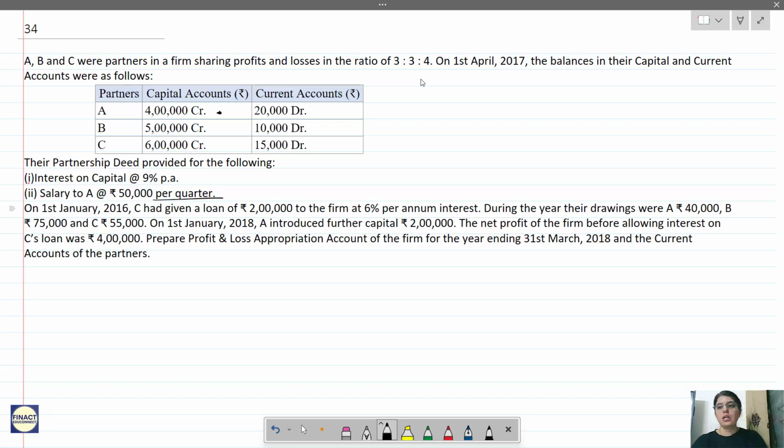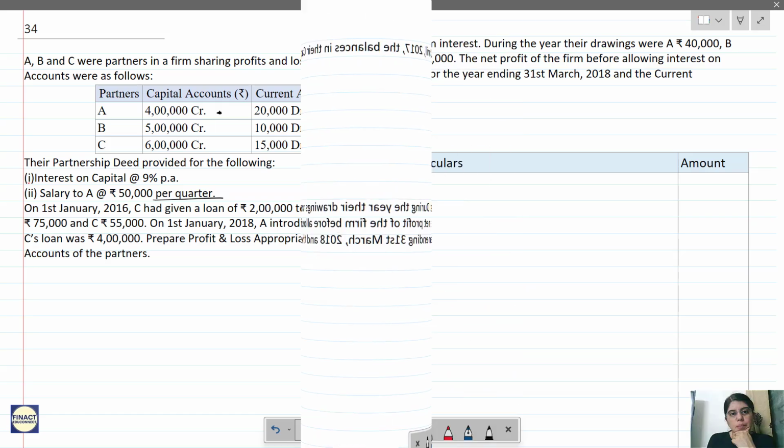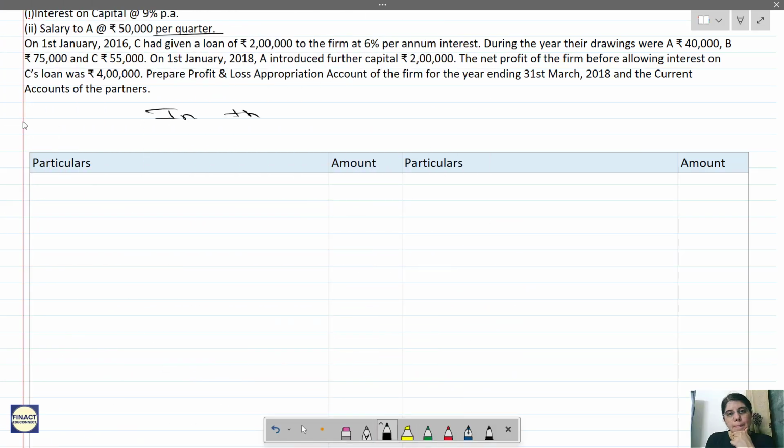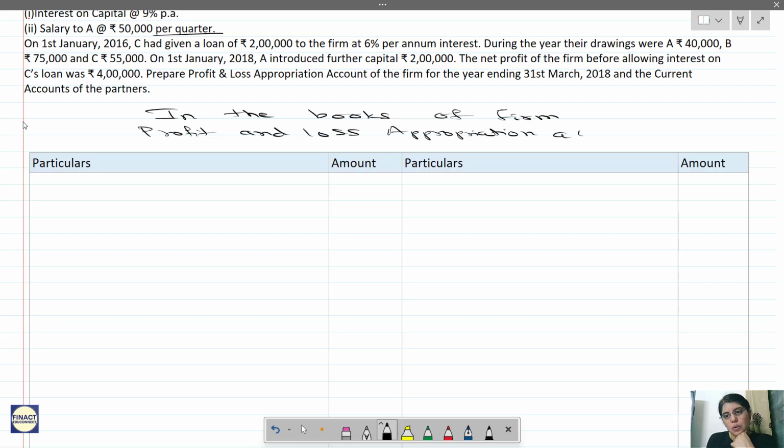So let us prepare a format over here. Profit and loss appropriation account.